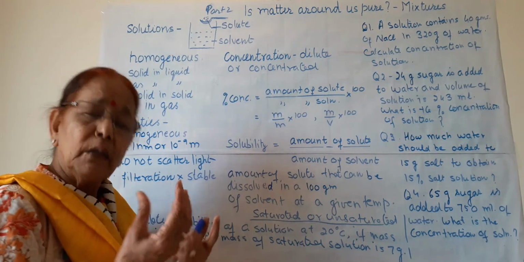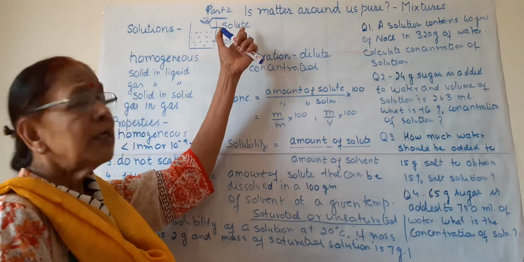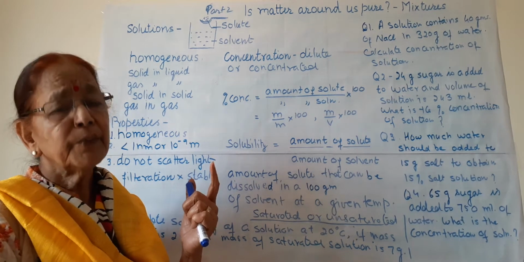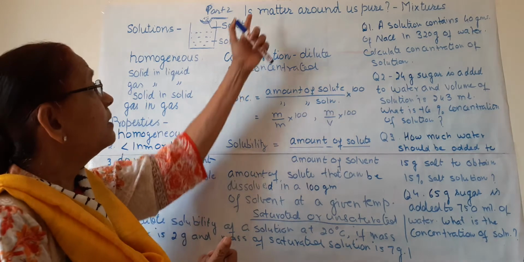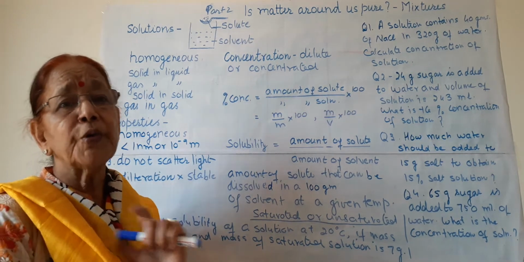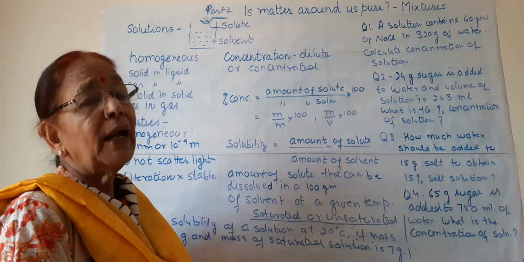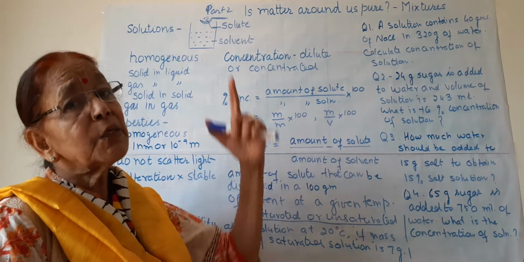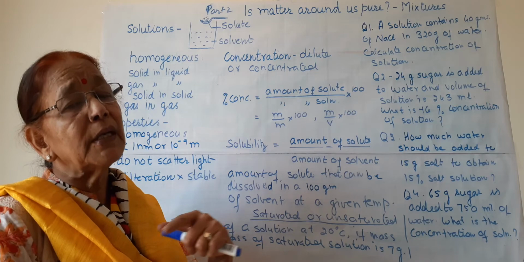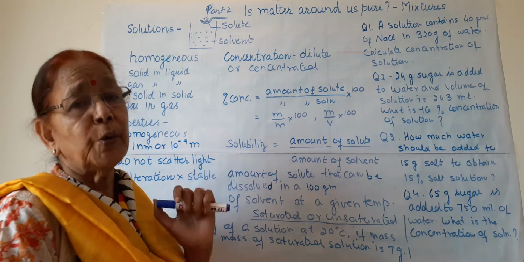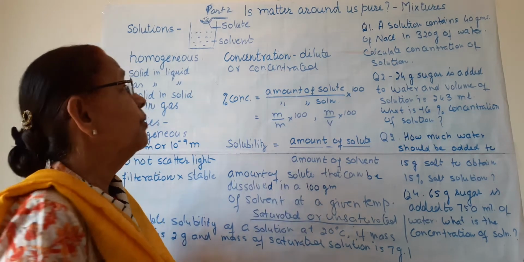Generally the solute is in limited quantity, less quantity, and the solvent is in more quantity. This is an example of a solution. Sugar is dissolved in water and a sugar solution is formed, and we can see that the sweetness of this sugar solution is the same throughout the solution. That's why it is homogeneous.